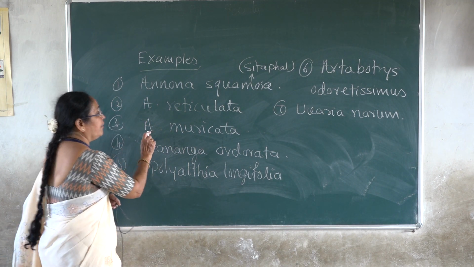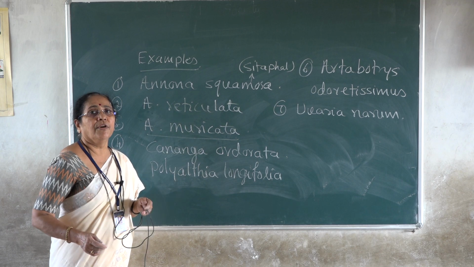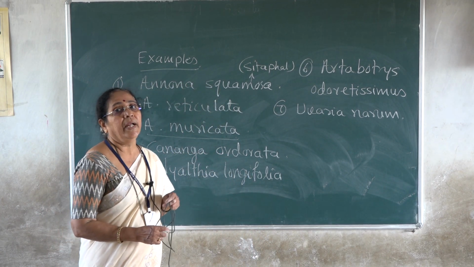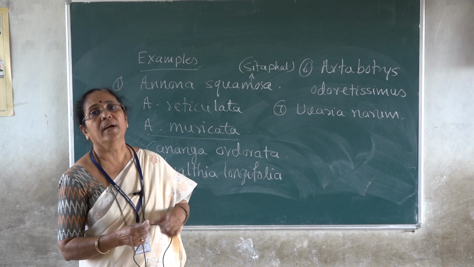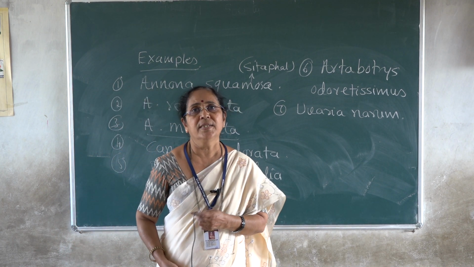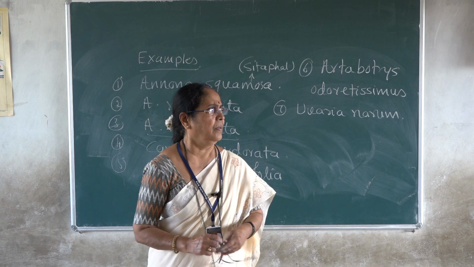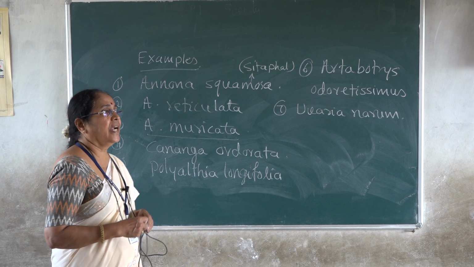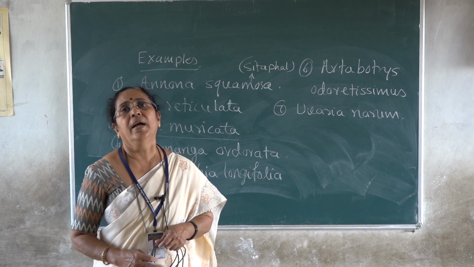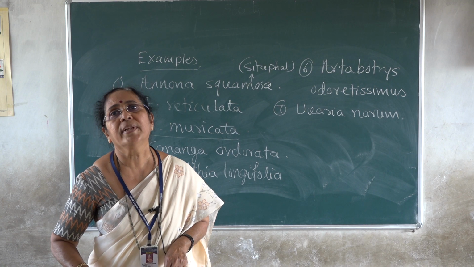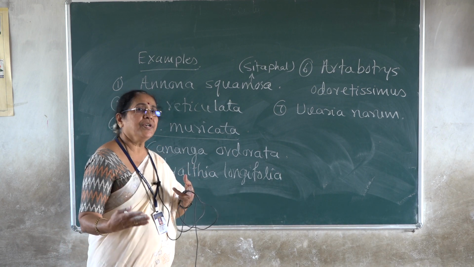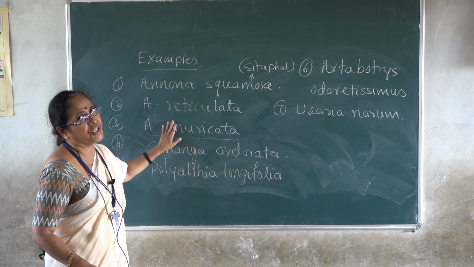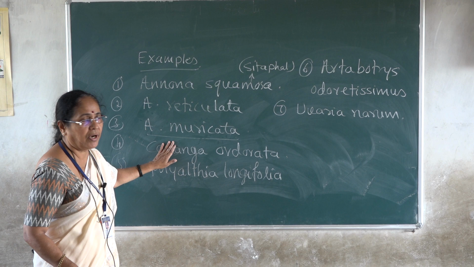Annona muricata is one of the very important plants, and the fruits and leaves are generally used by cancer patients, because the decoction of the leaves is consumed. It is said, in many articles I have read, that it has more than a chemotherapeutic effect, so it is a very important plant. But these two are cultivated for their delicious fruits, sitafal, ramfal, and this is lakshmanfal.